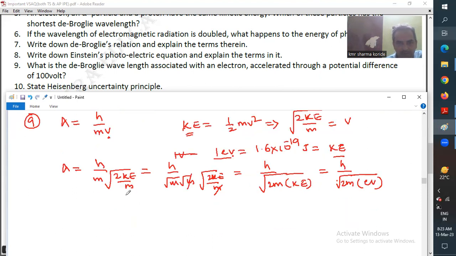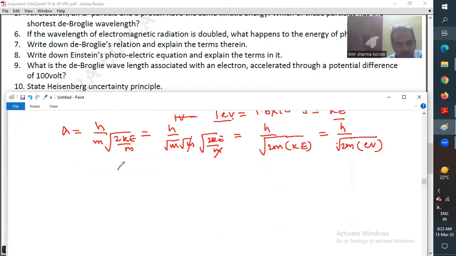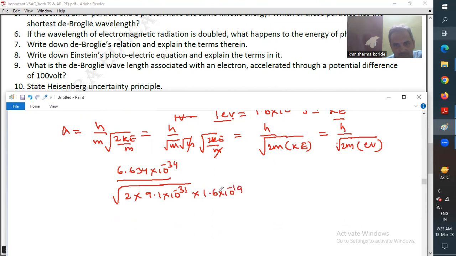So let us substitute them. h is 6.634 into 10 to the power of minus 34 divided by root of 2 into the mass of the electron, 9.1 into 10 to the power of minus 31 kg, the charge of the electron 1.6 into 10 to the power of minus 19, and the potential is 100.